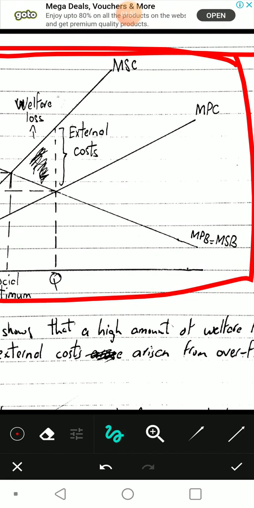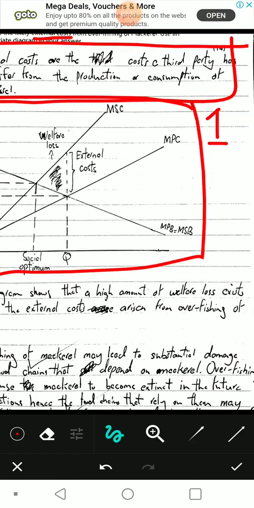The private benefit the producer gets and the social benefit the consumer gets are the same, because the consumer is paying for the product and the producer is getting that revenue. So there's no extra benefit to a third party. A third party does not care if that transaction happens or not. There's no such benefit. So they are the same.